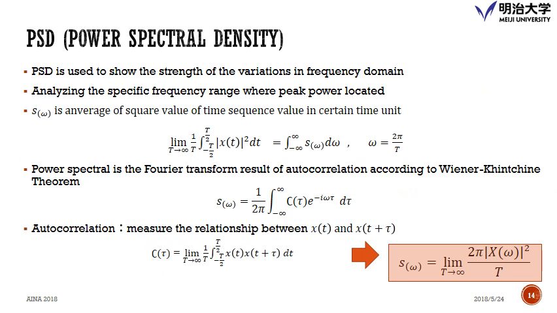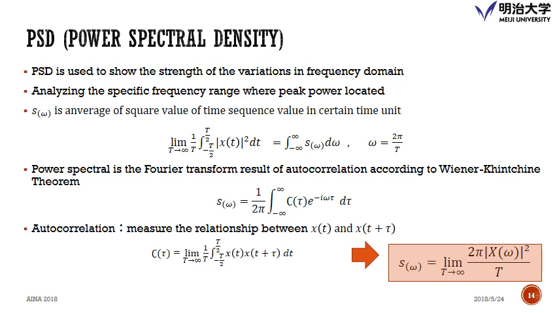If we would like to estimate the stress, we have to calculate the spectral analysis. We use the power spectral density here, PSD. The PSD is used to show the strength of the variation in the frequency domain instead of the time domain. And we would like to analyze the specific frequency range where the peak power is located. And it is calculated by this formula here. By this one, we will get the spectral power here.